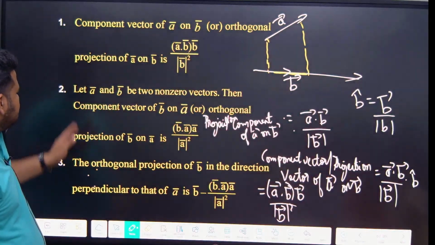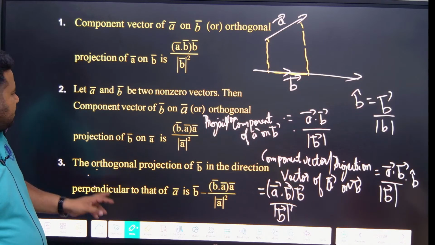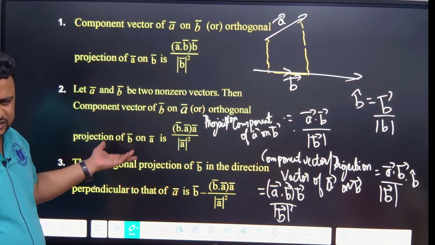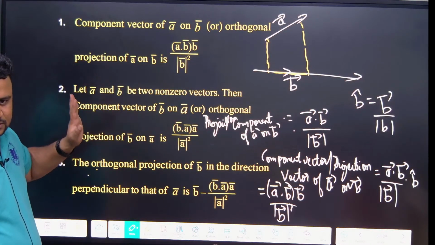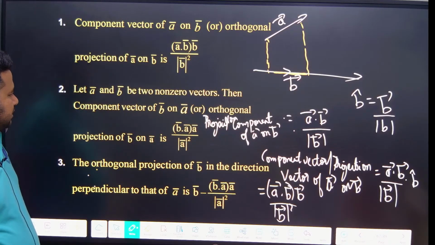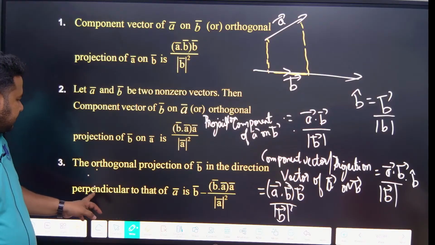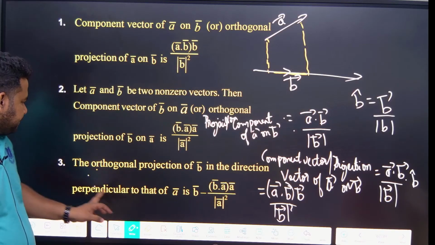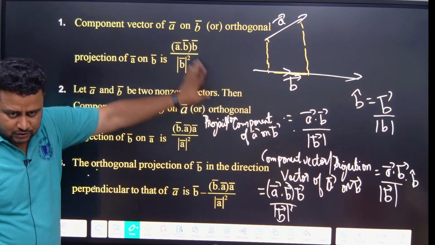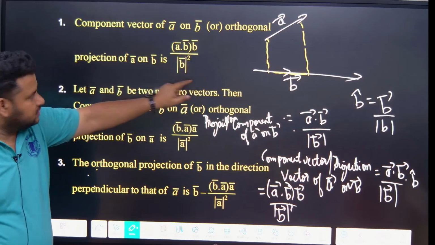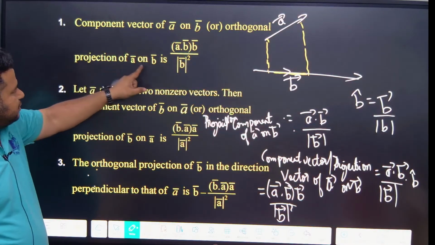Now, let A and B be two non-zero vectors. Then the component vector of B on A or orthogonal projection of B on A. Orthogonal projection, component projection, whatever they use, it is the same. Let us take this one only. The component vector of A on B or orthogonal projection of A on B is given.